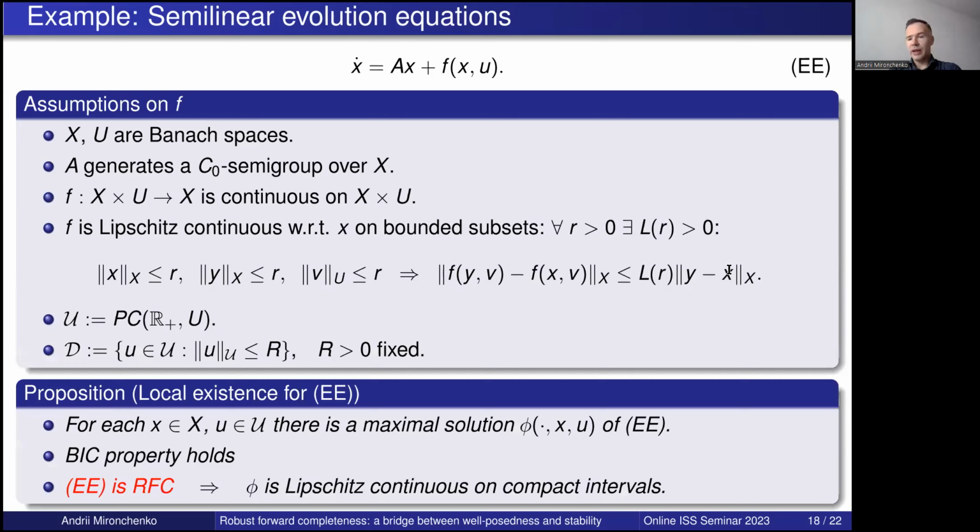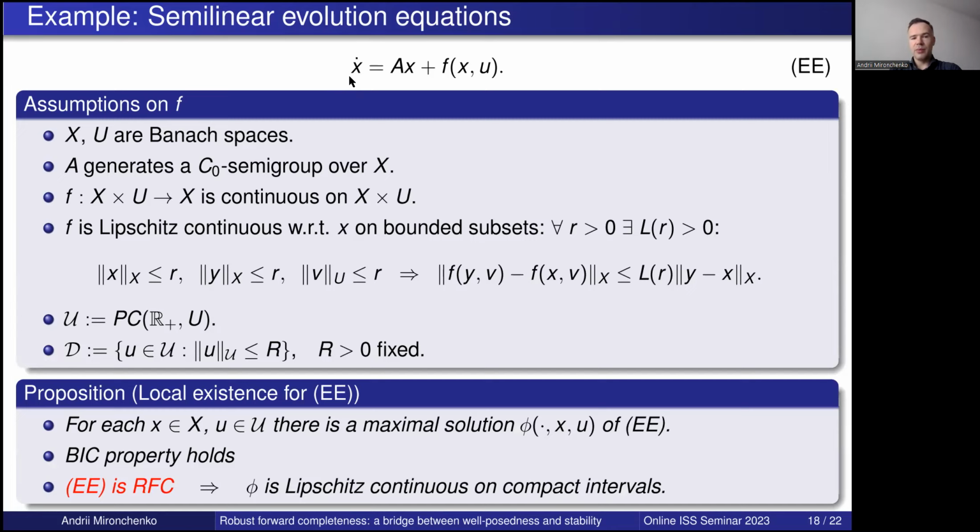Okay, now you may ask how we can verify the assumptions which we need, because we wanted a control system which has the BIC property, and whose flow is Lipschitz continuous on compact time intervals. How can we verify it?